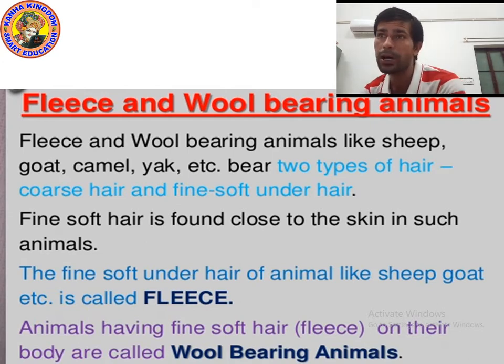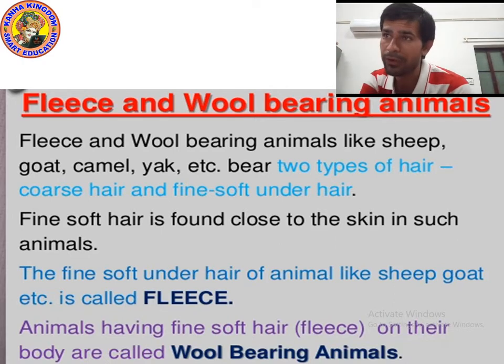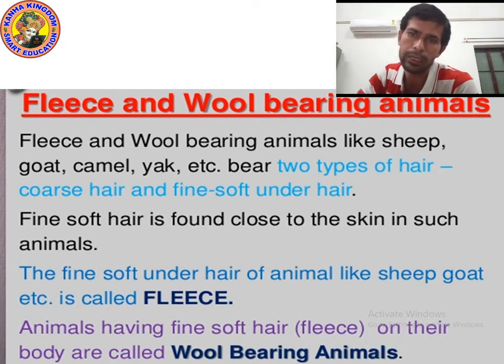The fine soft hair of animals like sheep, goat, etc. is called fleece. Animals having fine soft hair, fleece, on their body are called wool bearing animals. I hope you understood. Now let's move on to the next point.